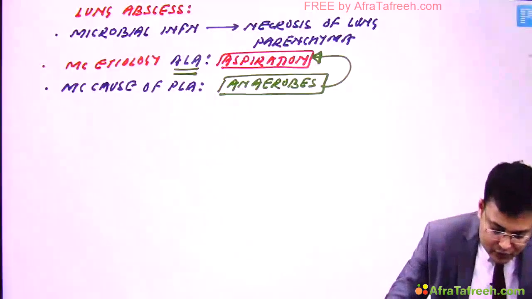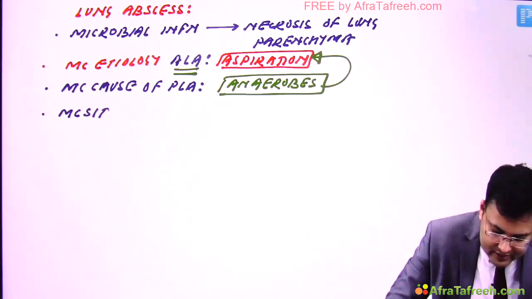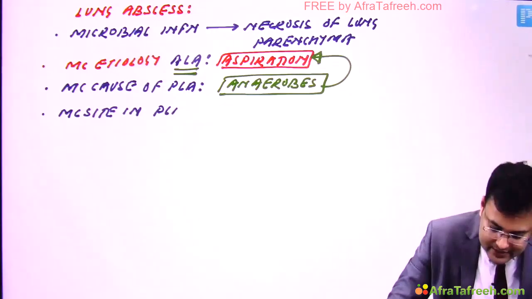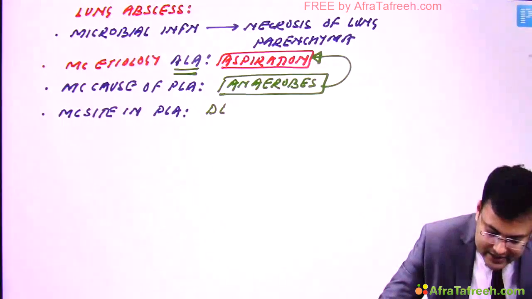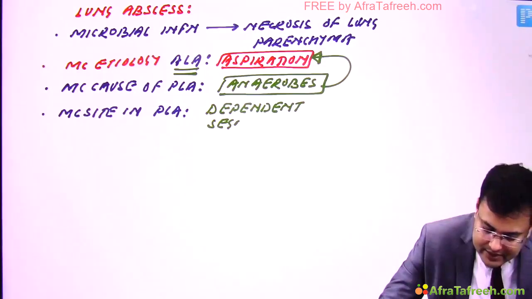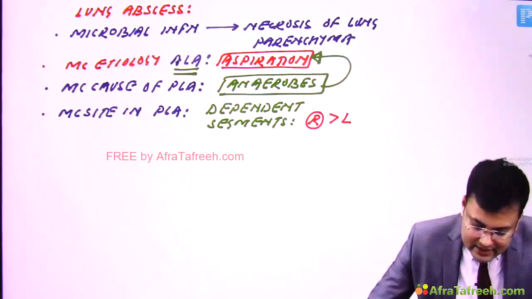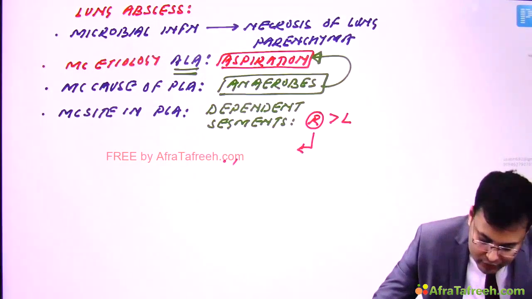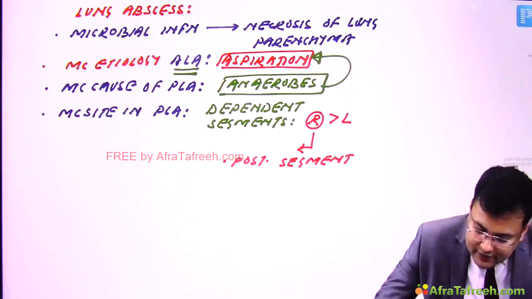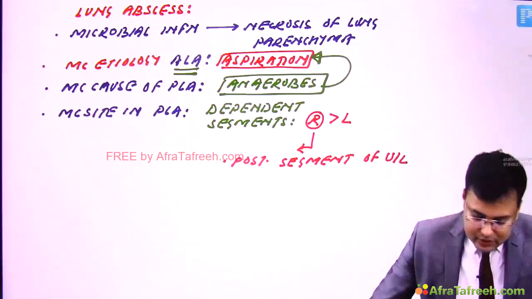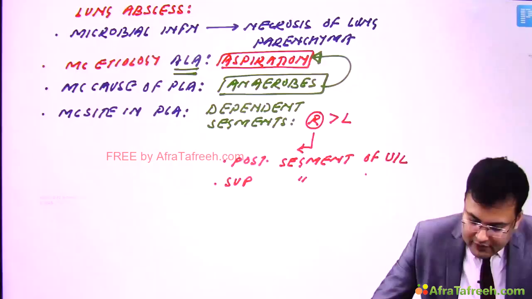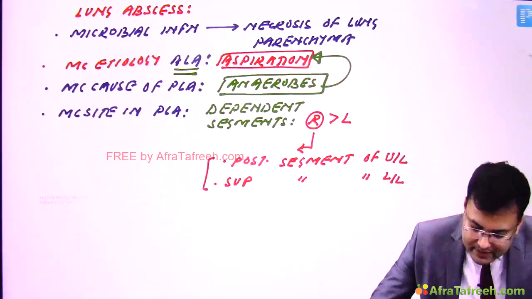So see, what's the most common site in primary lung abscess? These are the dependent segments of lung. Clear? So it is more common in which lung? More common in the right as compared to the left lung. And generally, which segment? It's the posterior segment of the upper lobe, and it's the superior segment of the lower lobe. These are asked in exams frequently.